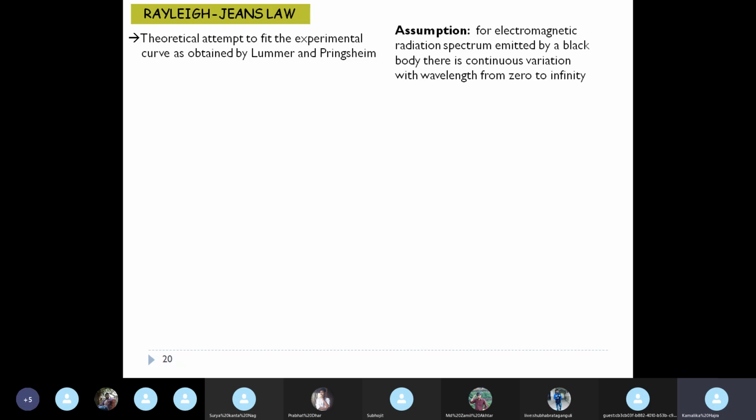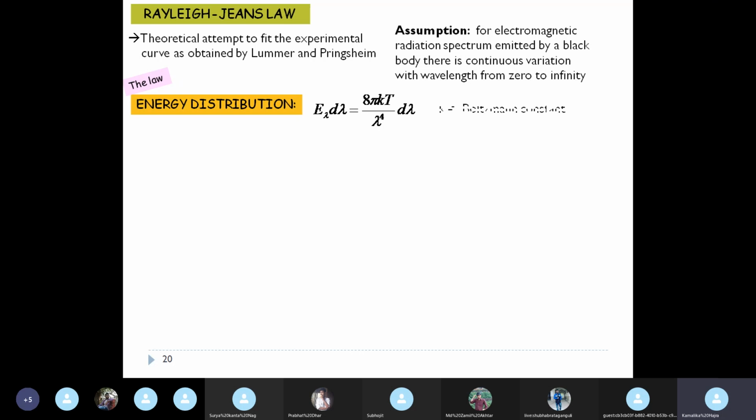Radiation in nature will have continuous variation with wavelength and therefore with frequency too. The law, energy distribution E lambda d lambda, is 8 pi kT divided by lambda to the power 4 d lambda. So the energy obtained in a radiation which lies within the wavelength interval lambda and lambda plus d lambda is equal to 8 pi kT by lambda to the power 4 d lambda.